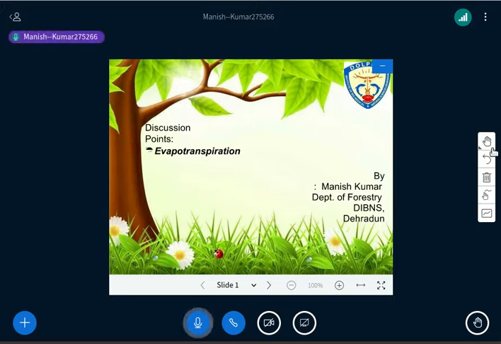So today's topic is evapotranspiration. In the last session we discussed runoff, isn't it? So today we'll discuss this topic, evapotranspiration. Again, the topic is familiar to all of you because even from childhood, from class 6, you have studied this topic. So again we will try to understand it, and some technicalities can be added here to understand the topic in more detail, right? So let's start the topic.